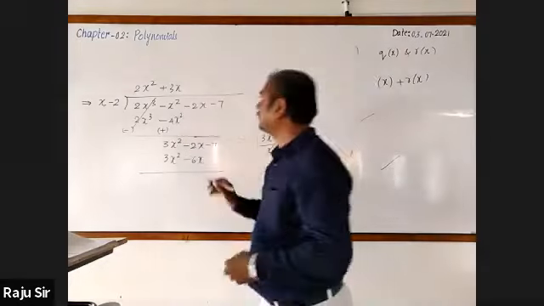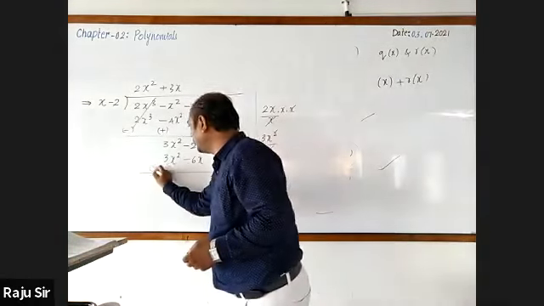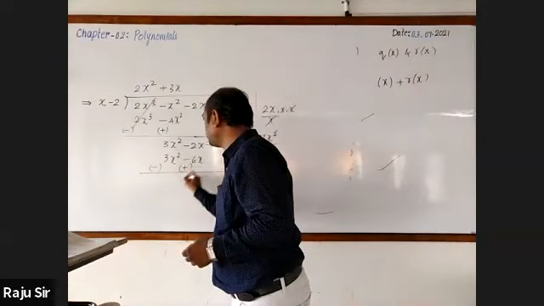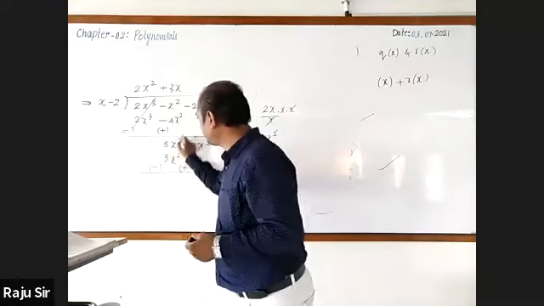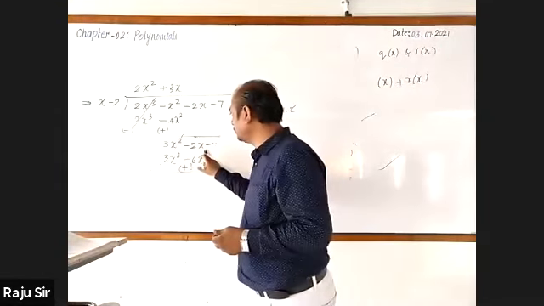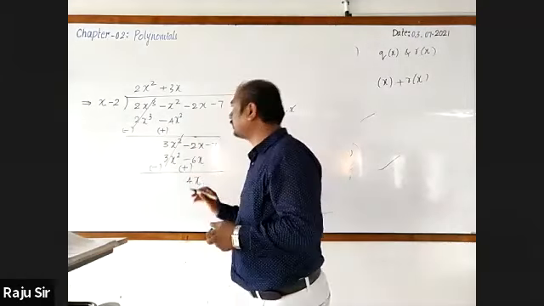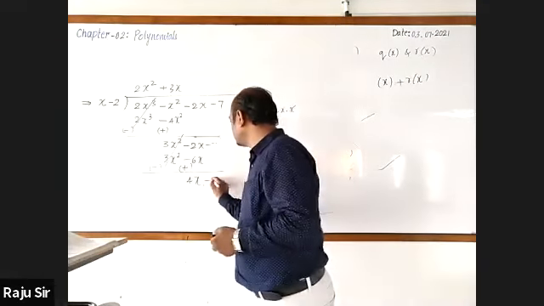Let's go for changing the sign. This is minus and here is plus. The first term gets cancelled. Now this will be minus 2x plus 6x, which is 4x minus 7.